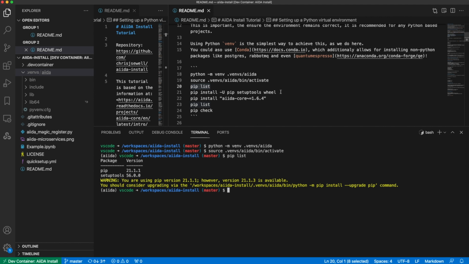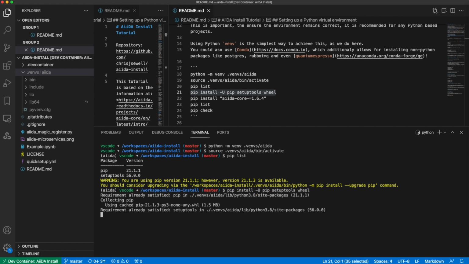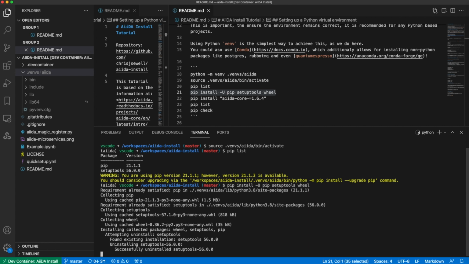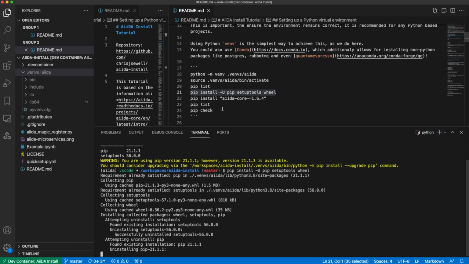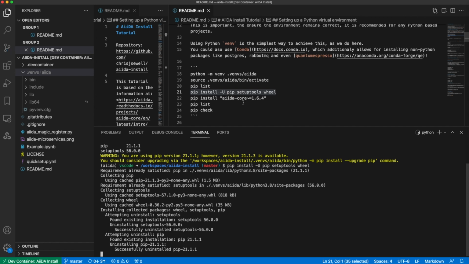We want to update them and also include wheel, which is another package useful for installing and building our dependencies. So once they have updated, we can then install AiiDA core itself.